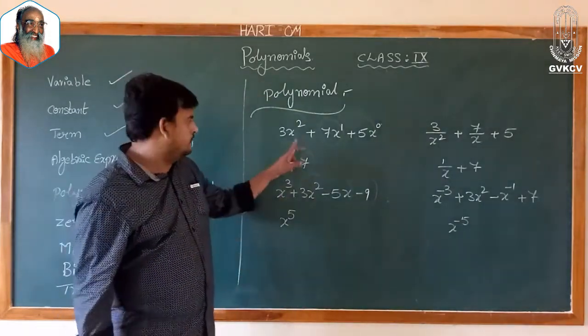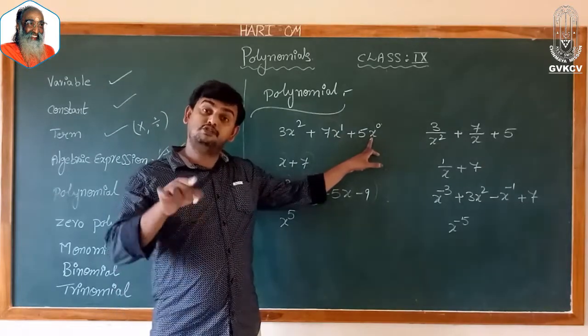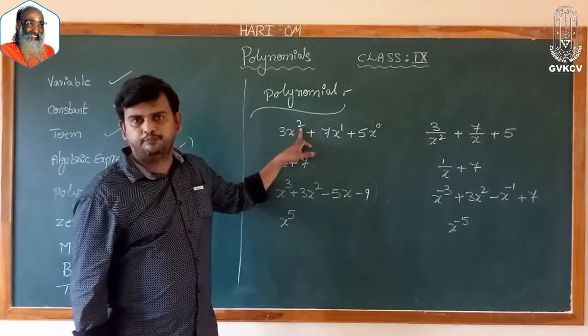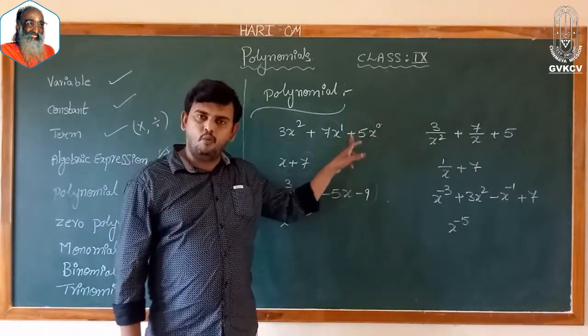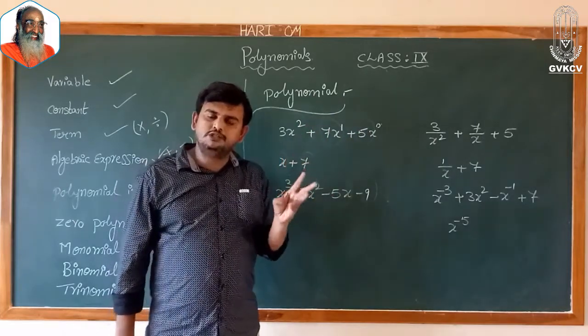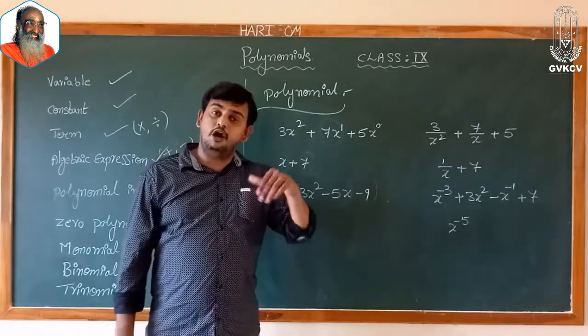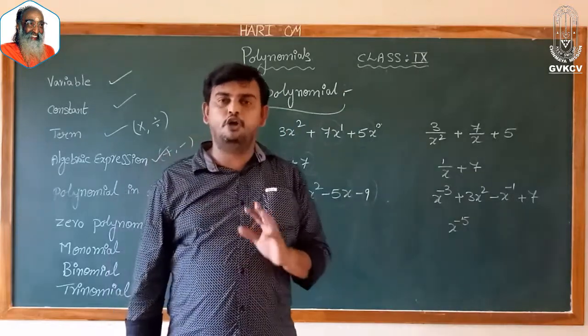Now you observe here x is a variable and the powers of x are 0, 1, 2. How are the powers of the variable? 0, 1, 2. What are 0, 1, 2? So I can call 0, 1, 2, 3 and so on nothing but whole numbers, also called non-negative integers.